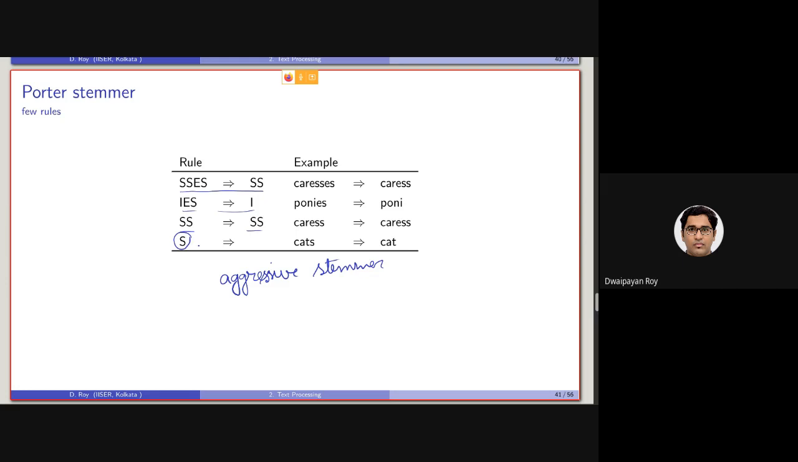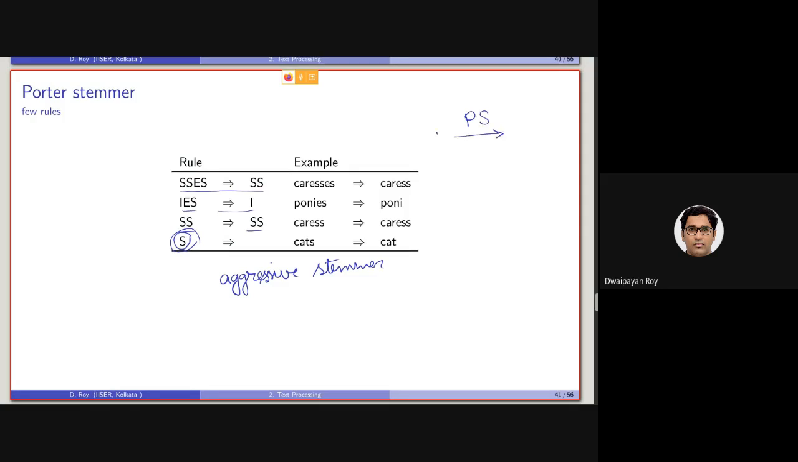For example, it might be the case that the ending letter S is actually useful. It is not actually a case like this. In that case, it is causing a valid word to be transformed into an invalid word. But can you guess why this would not be a problem? Because we will be applying the same Porter stemmer on the query as well.